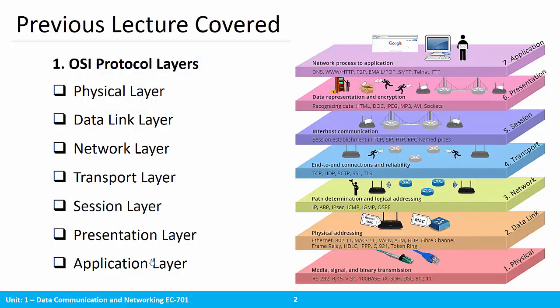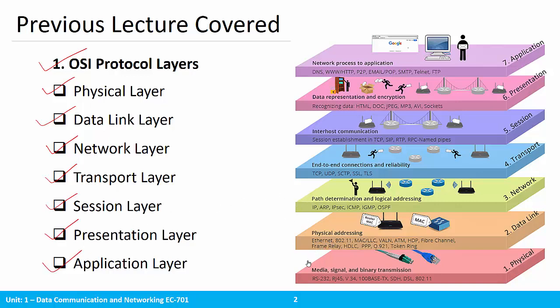And in the previous lecture we had covered the details of the OSI protocol or OSI model. So it consists of 7 different layers, which are called physical layer, data link layer, network layer, transport layer, session layer, presentation layer, and application layer.